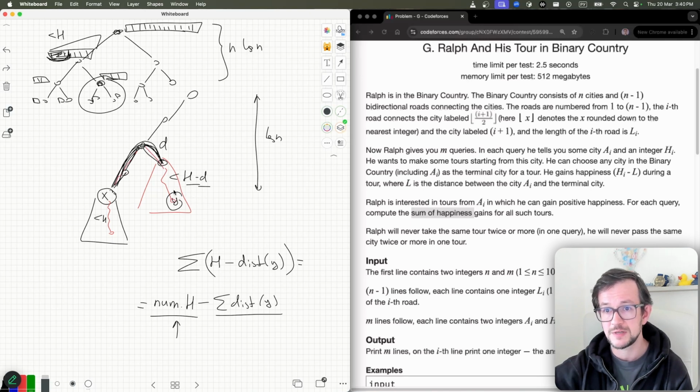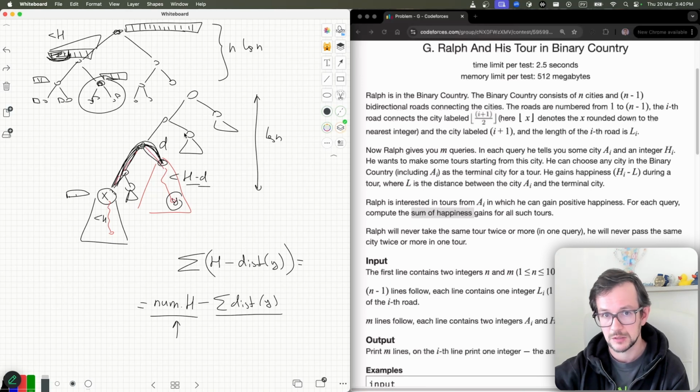I will do it using the same binary search. So I do binary search here, then in this subtree, and in every brother of my elements on my path. Every time I do it in log n time, and I have log n subtrees, so in log square time I'm done.